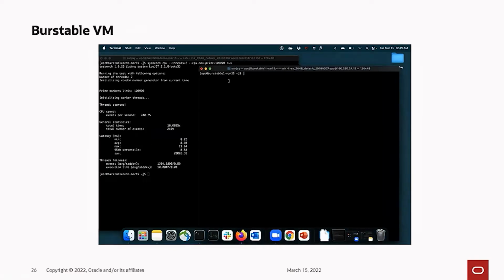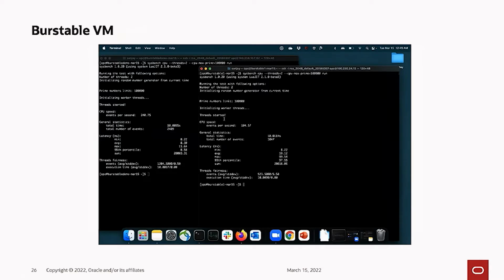other burstable VM, which I've been stressing out and essentially capping, ensuring that you cannot use more than 12.5%, when you run sysbench, you will see that it's got a significantly lower number of events per second, showing that the application just wasn't able to use more than the baseline CPU.